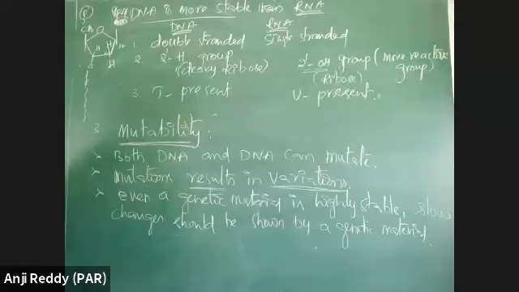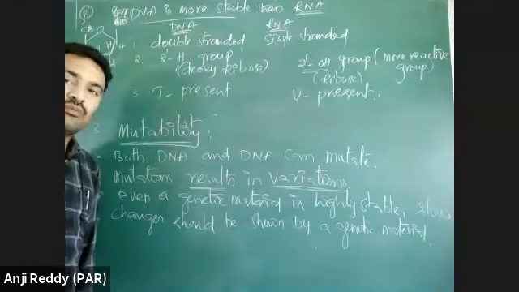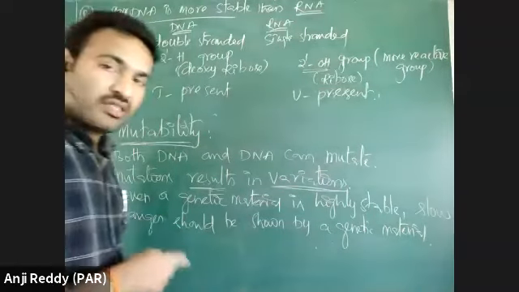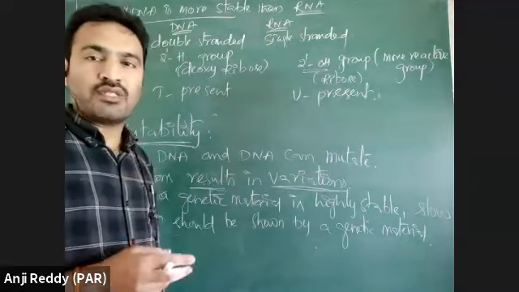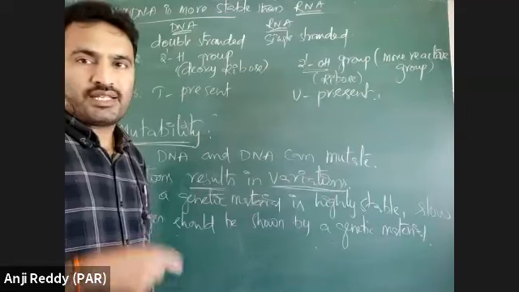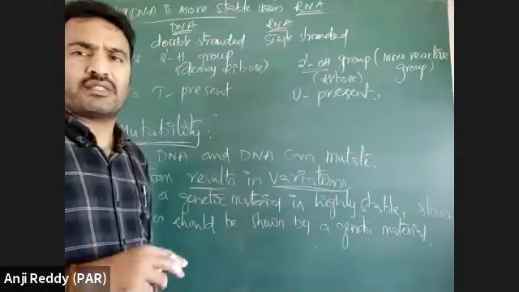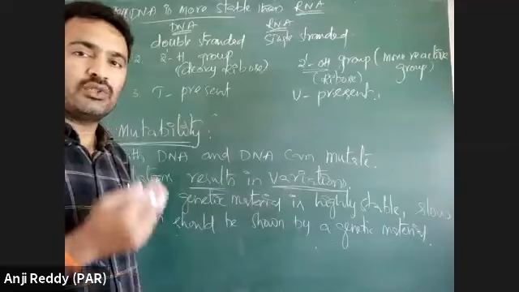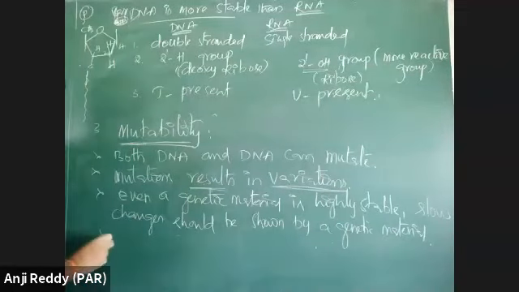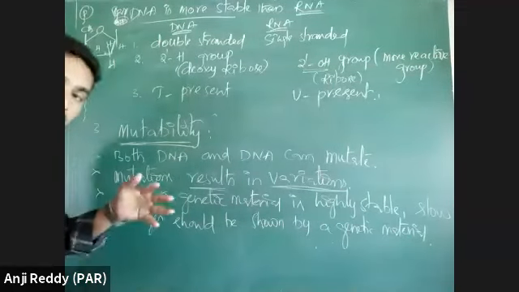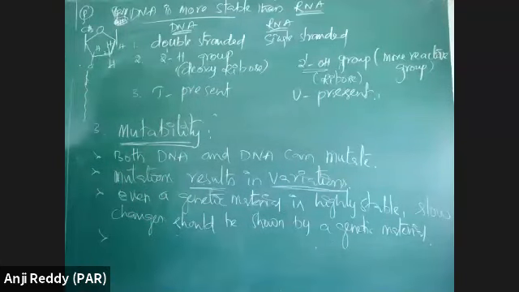From apes, how is there development of new characters or human beings? Due to mutations there are some variations. Those variations accumulate in response to a changing environment, and due to those changes, new characters accumulate that result in new species.